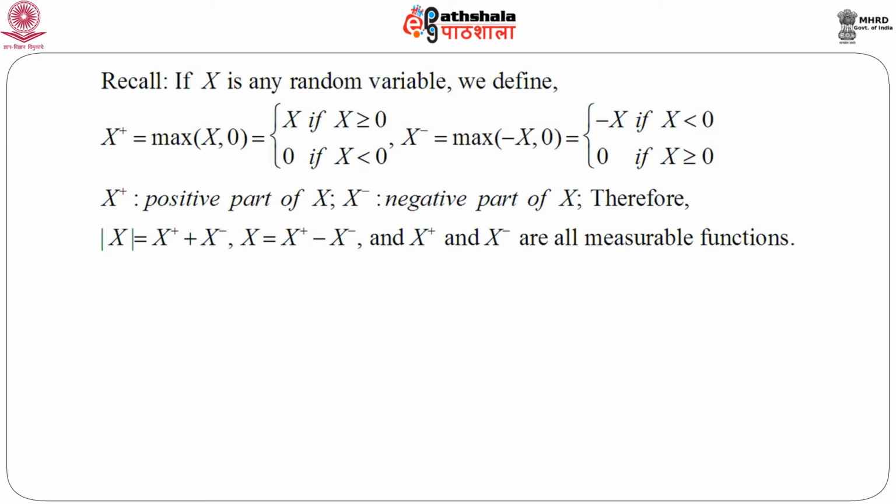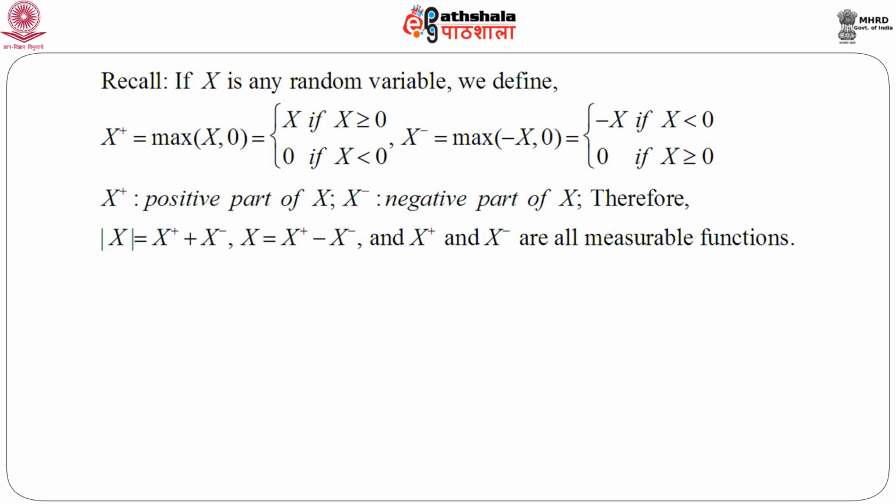Similarly, in the same line we define X plus as the maximum of X and 0, which is X if X is greater than or equal to 0, and 0 if X is less than 0, and X minus, which is the negative part of X, as the maximum of minus X and 0, that means equal to minus X if X is less than 0, and 0 if X is greater than or equal to 0. So, this X plus is known as the positive part of X, and X minus is known as the negative part of X. Therefore, we can immediately write mod X as X plus plus X minus.